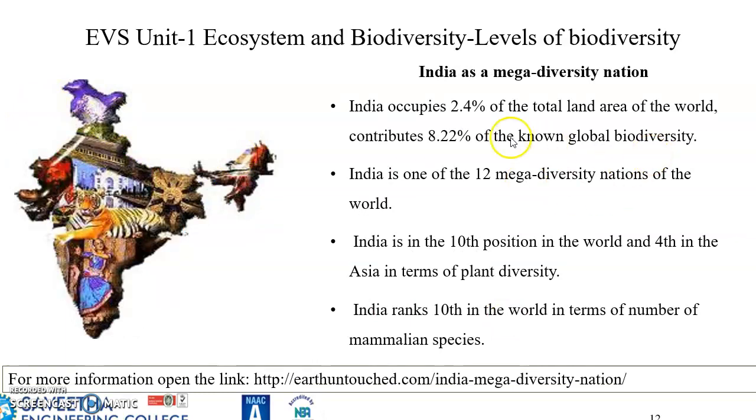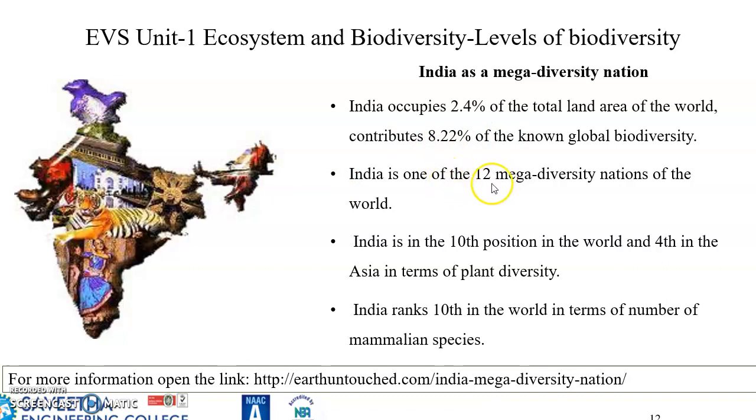We can also say India is a mega diversity nation, because India occupies 2.4% of the total land area of the world and contributes 8.22% of the known global biodiversity.